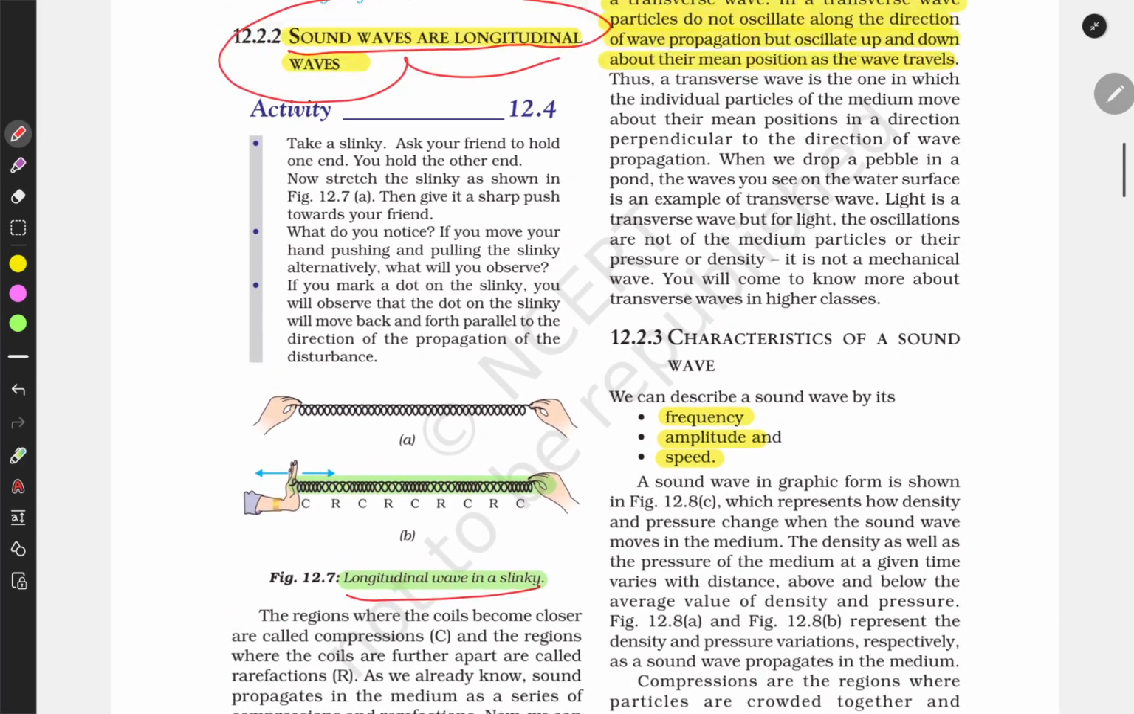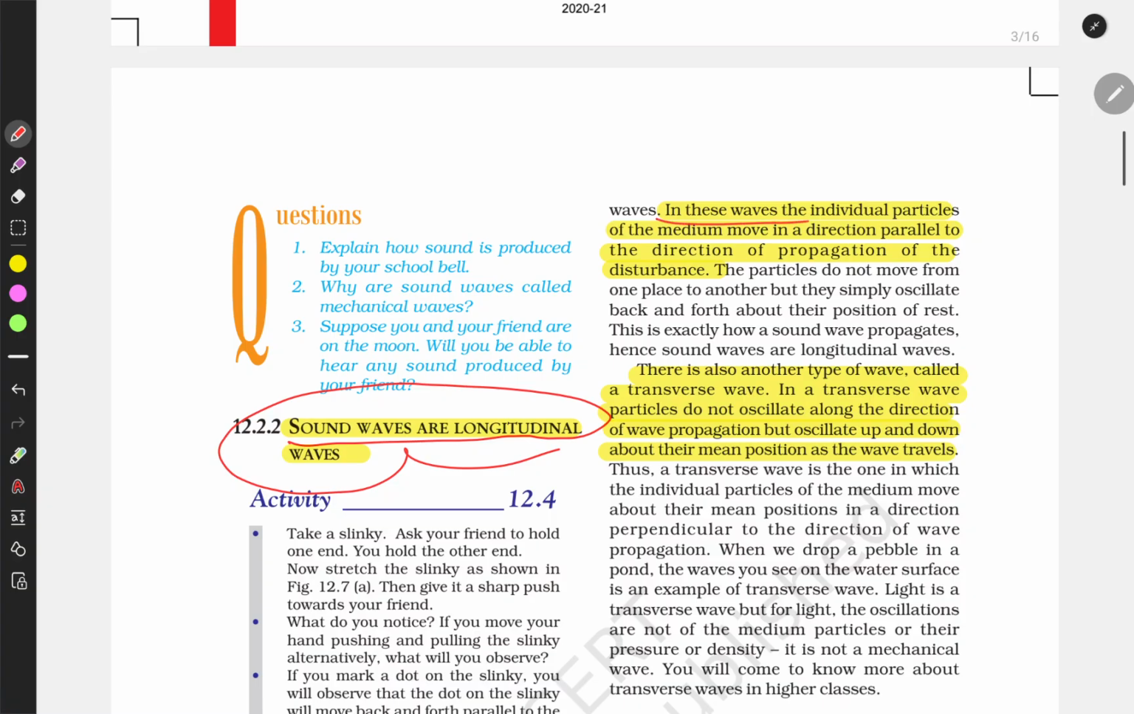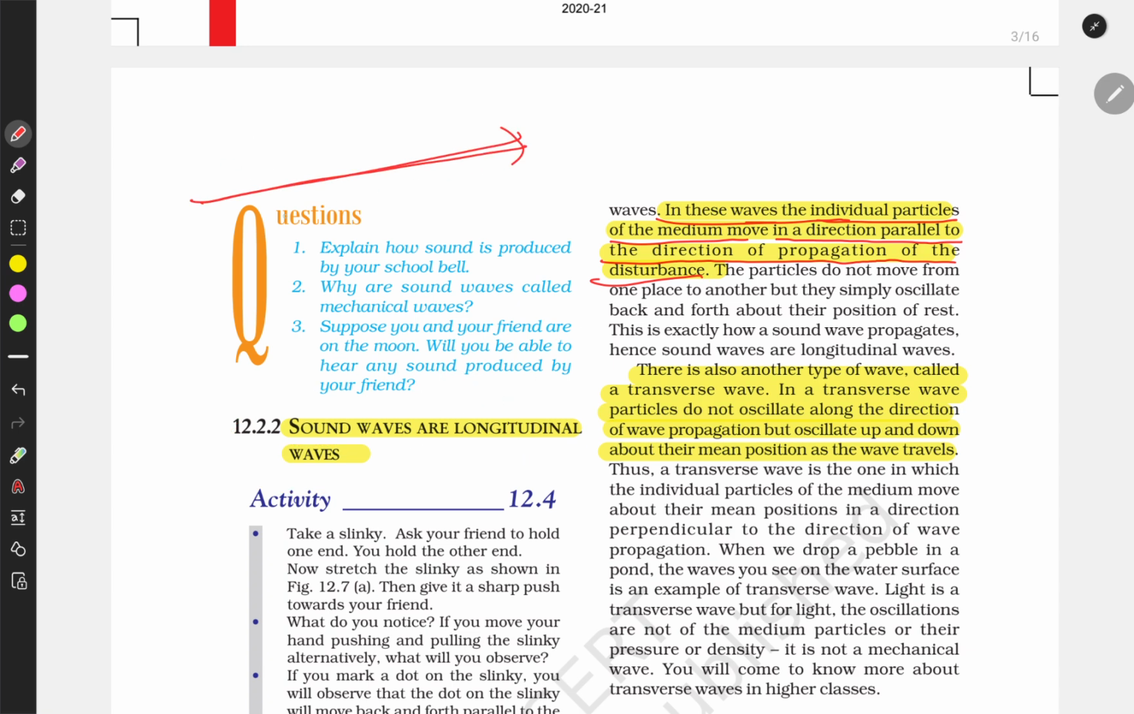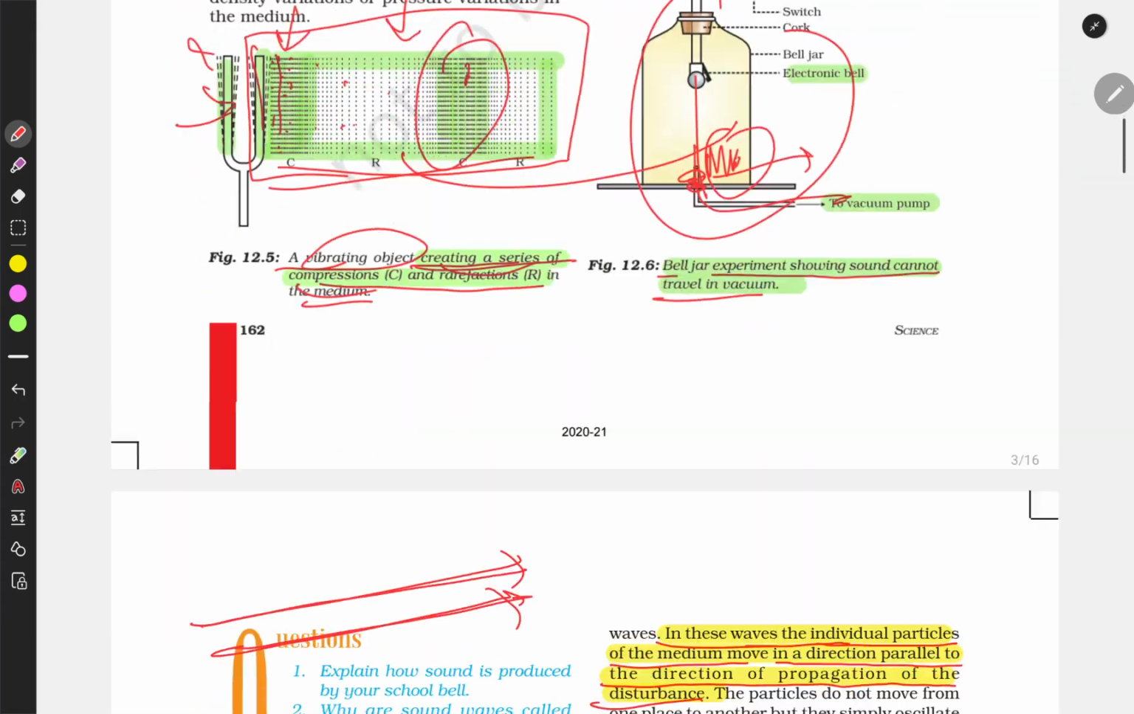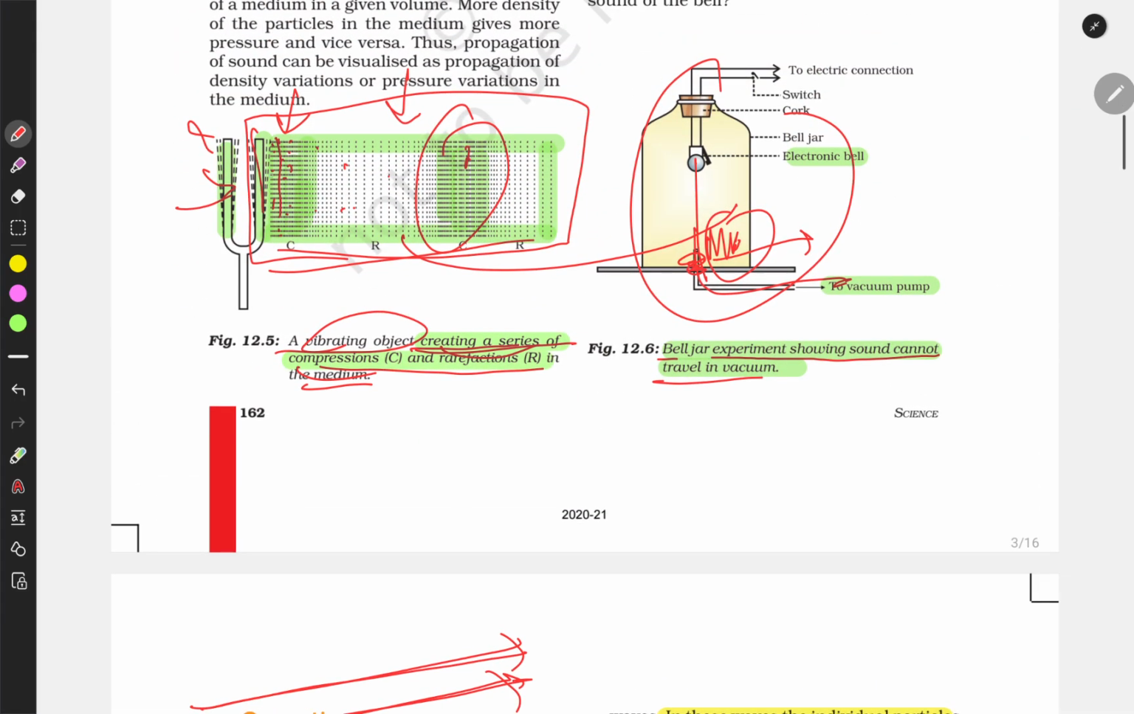Longitudinal waves. In these waves, the individual particles of a medium move in the direction parallel to the direction of propagation. If the sound wave is going this way and the direction of propagation is also this way, this is called a longitudinal wave. Here the sound is going this way, this is the direction of propagation.